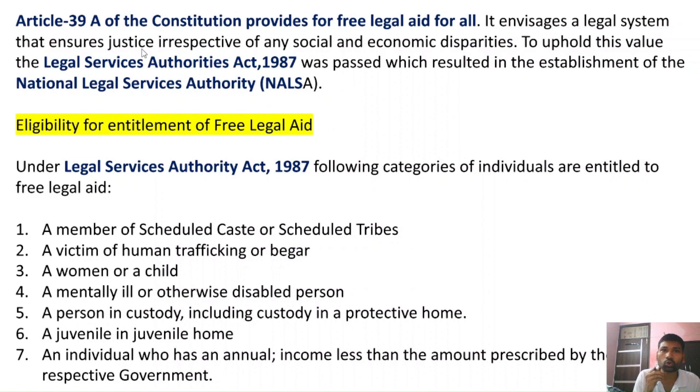Therefore, it is very essential to provide access to justice and free legal aid to those vulnerable categories of population. So in order to uphold this value of providing free legal aid and access to justice that was envisioned by Article 39A, the National Legal Services Authorities Act 1987 was passed by the legislature. This Act led to the establishment of the National Legal Services Authority, State Legal Services Authorities, and District Legal Services Authorities in a decentralized form, at different levels.